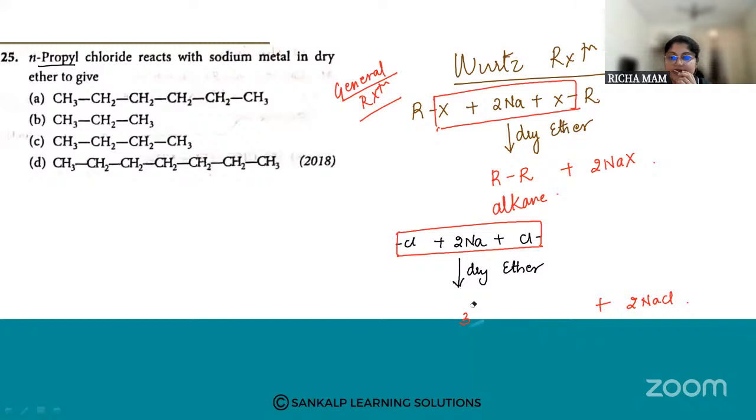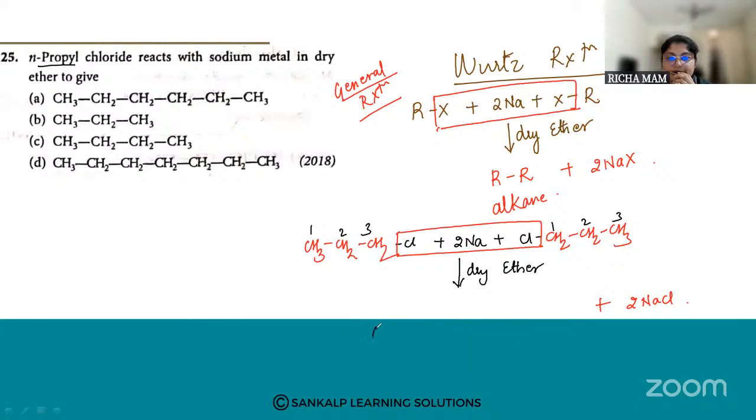Just a second, sorry. So CH3, CH2 and CH2. Please write the structure, very important. Propyl means 3 carbon atoms, right? So here you can see 1, 2, 3, and 1, 2, 3. So what is the resulting product now?